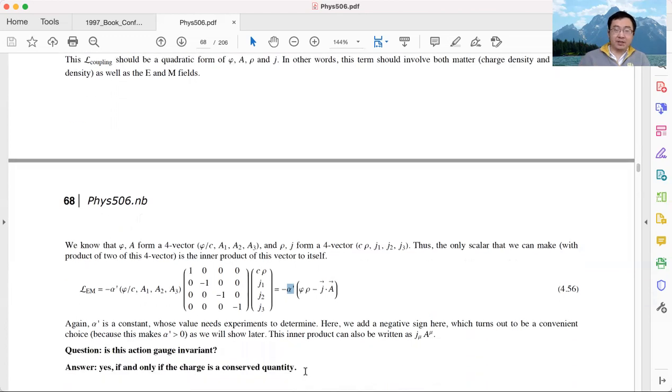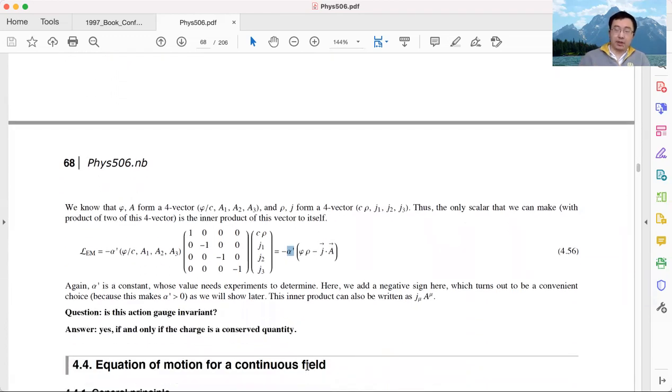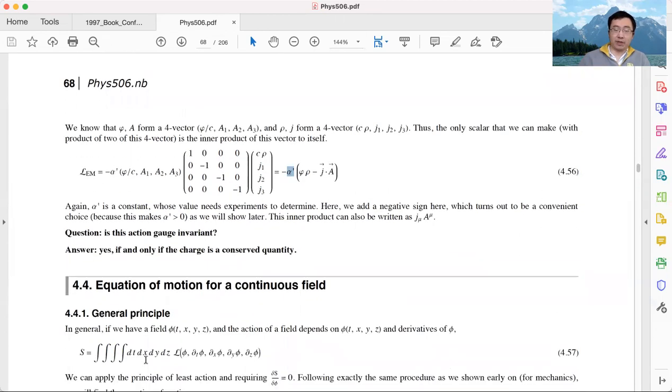And today we will continue our discussion. As we mentioned earlier on, once we know the action, then we can immediately write down the equation of motion by just taking the variation principle, requesting that the variation of action needs to be zero. So that is what we are going to do today. We are going to start from the action we obtained last time, and then we will do a variation of the action and request it equals zero. And that will give us the equation of motion for E and M fields.